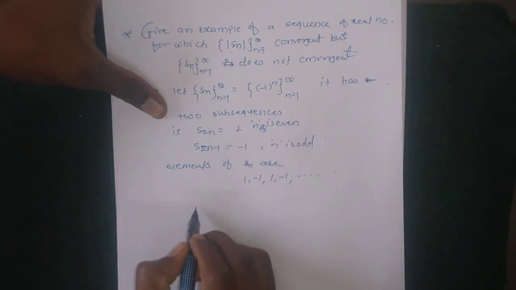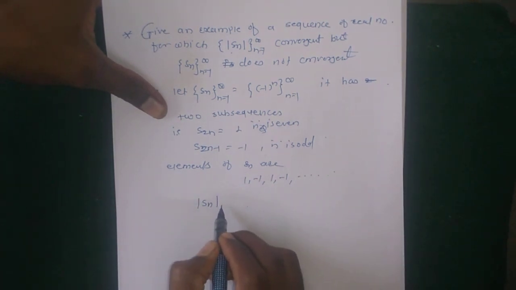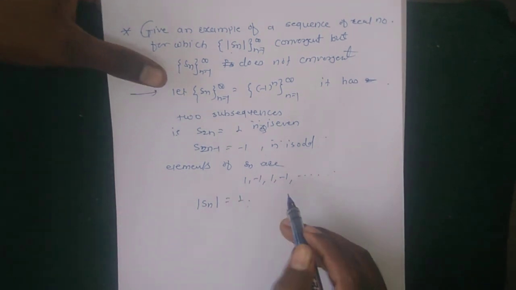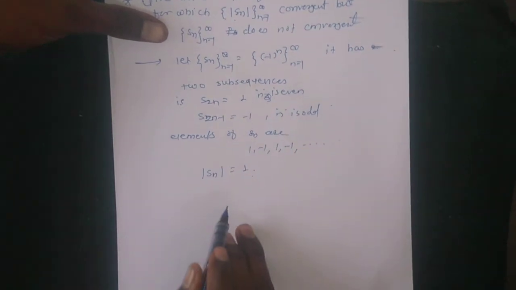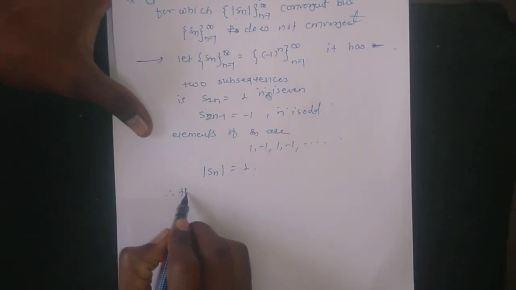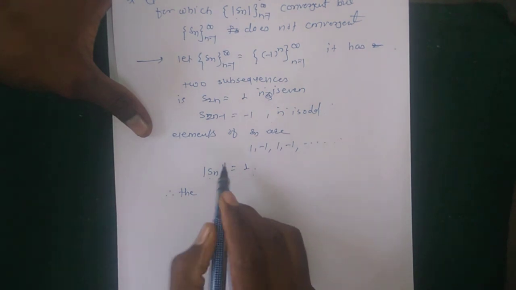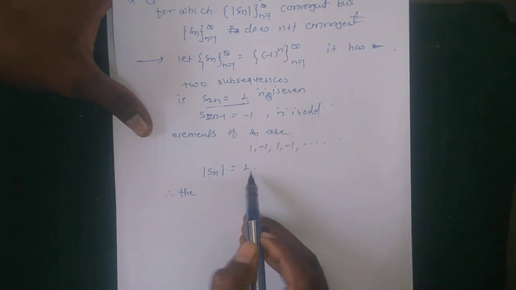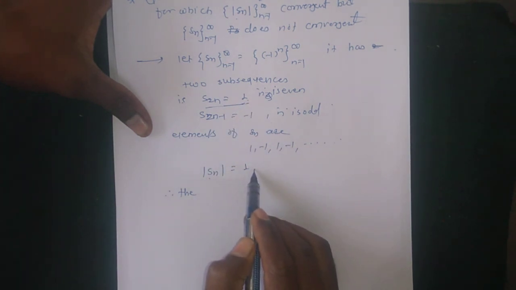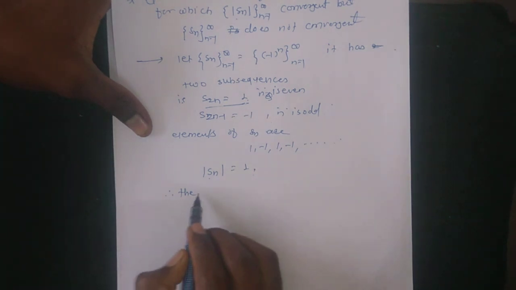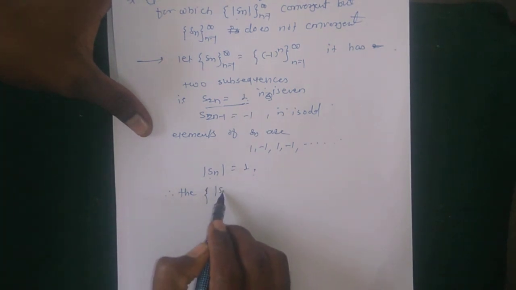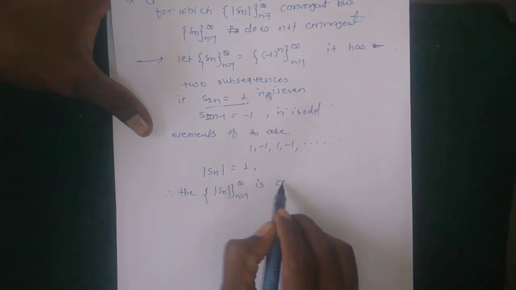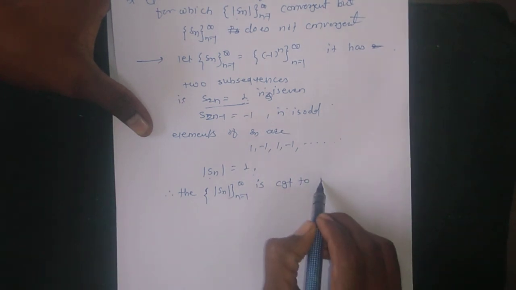Therefore their modulus is 1, because mod of minus 1 is also 1 and mod of 1 is also 1. Therefore mod of Sn is also 1, containing only the positive integer 1, 1, 1. Therefore the sequence mod Sn, where n runs from 1 to infinity, is convergent to 1.